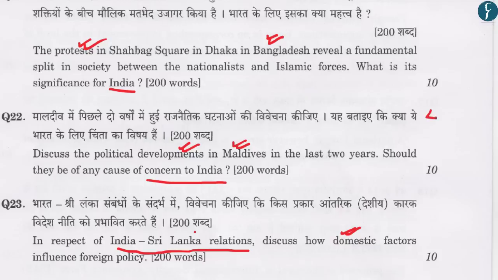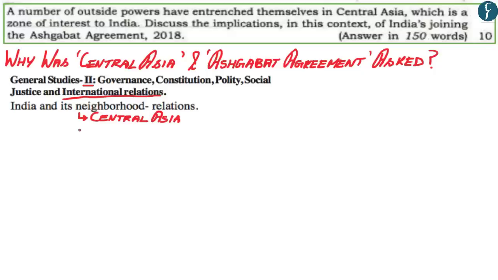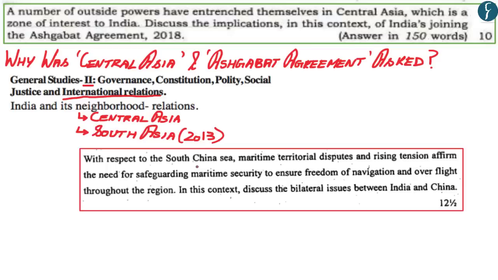However, what is more significant to understand is that all of these four countries are part of South Asia. And therefore, in GS paper 2 of 2013, questions were asked specifically about India's relation with South Asian countries or the South Asian neighborhood. While in GS paper 2 of 2014, a question was asked in the context of the South China Sea and how the disputes in the South China Sea affect the bilateral issues between India and China. So within the context of the syllabus, India and its neighborhood relations, a question was asked about the relations between India and China, specifically within the context of the South China Sea.